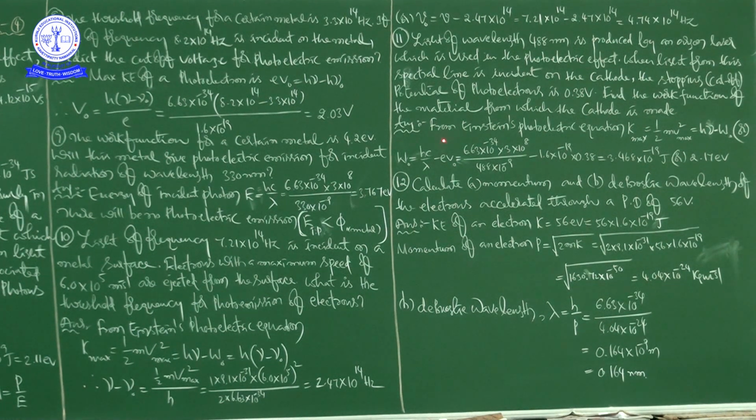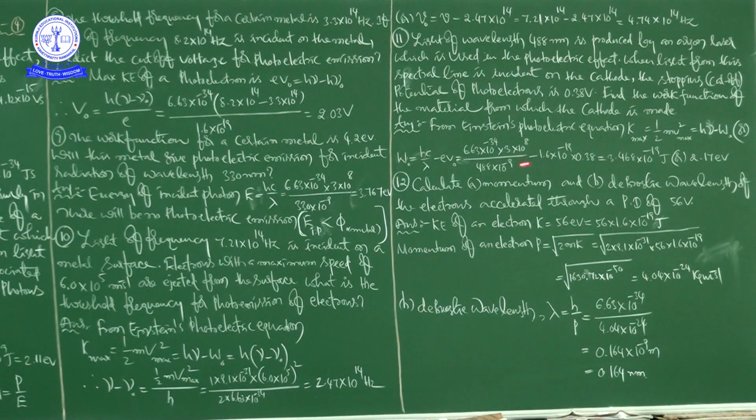Find the work function of the material from which the cathode is made. So finally he is asking to calculate the work function, right? By giving the wavelength of incident light and the stopping potential, he is asking to calculate the work function. Okay, right.